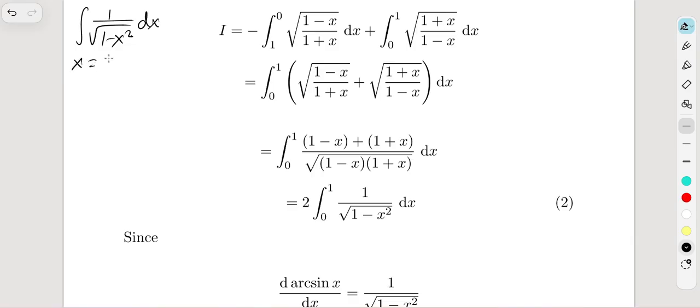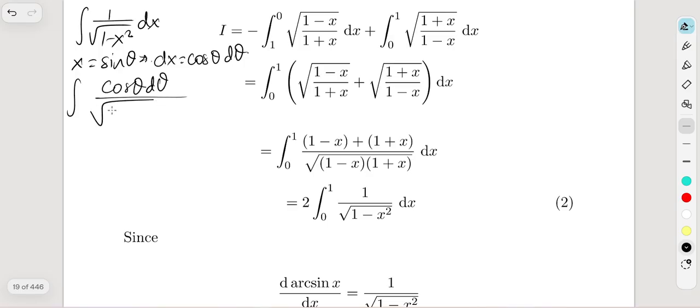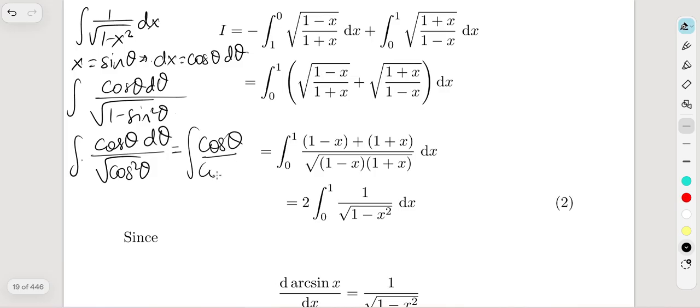Now substitute here x equals sine theta. When you take the derivative of this equation, that's going to give us cosine theta d theta, right? So the integral becomes cosine theta d theta over the square root of 1 minus sine squared theta, right? And 1 minus sine squared theta can be written as cosine squared theta. The square root of cosine squared theta is just cosine theta, so we get rid of these two cosine thetas. And finally we have the integral of d theta, which is theta.